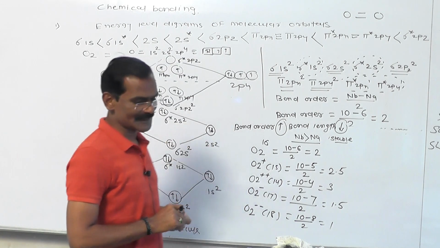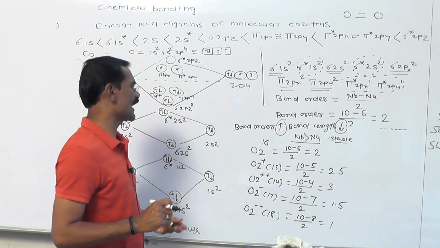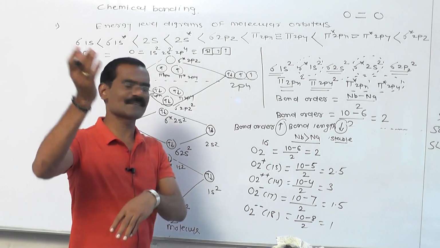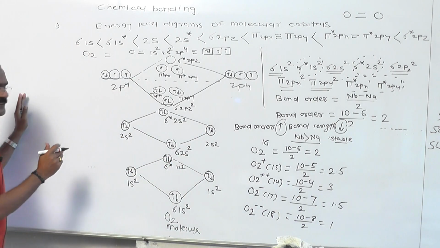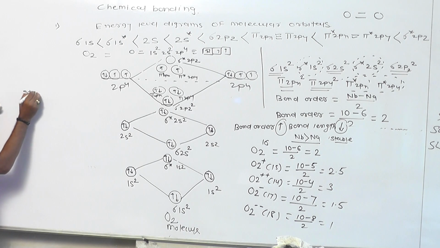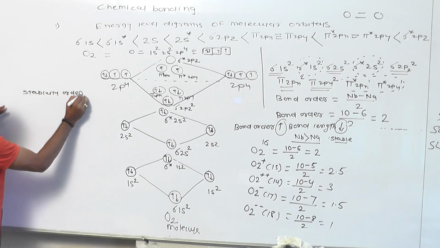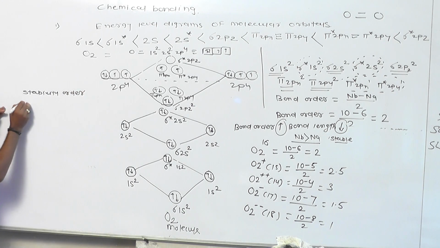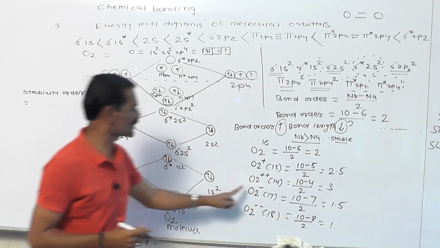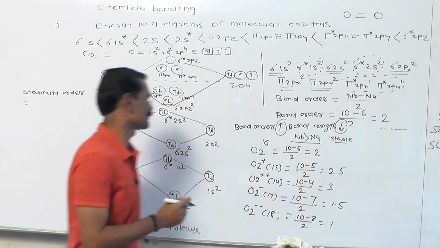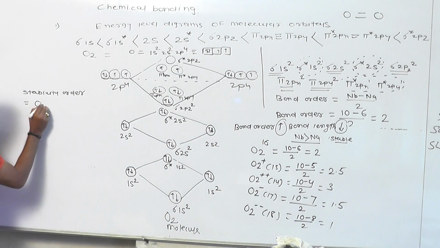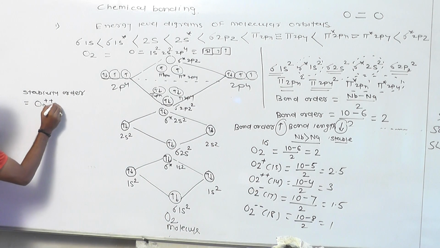So stability order, as you all know very well, as bond order increases, stability increases. So listen very carefully, I will explain here. What is the stability order? Write it down yourself. Now tell me one thing, which will be the most stable, the one whose bond order is higher? So whose bond order is highest? The most stable will be O2 2 plus.